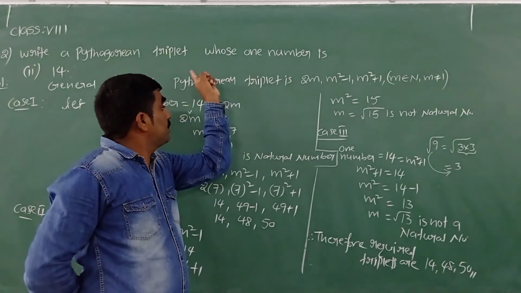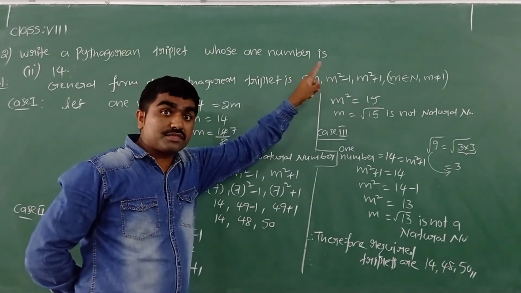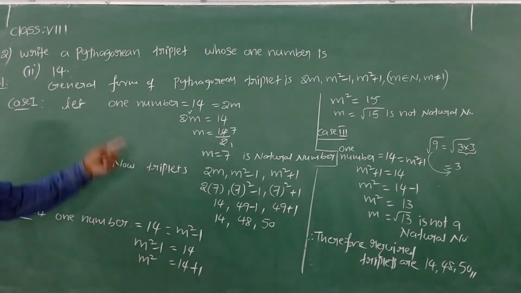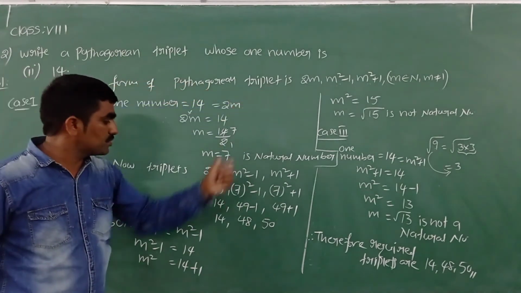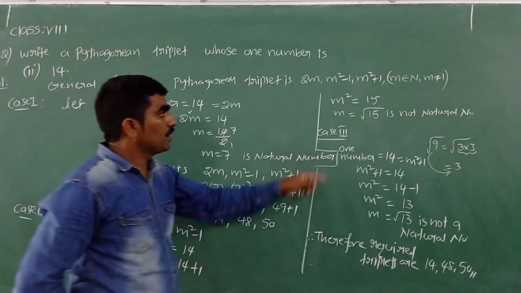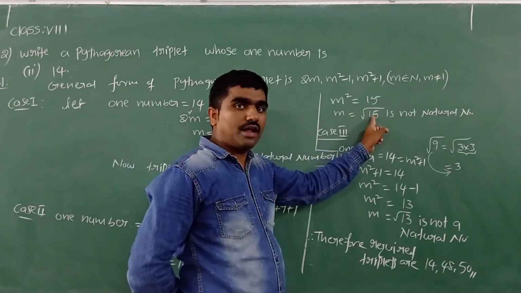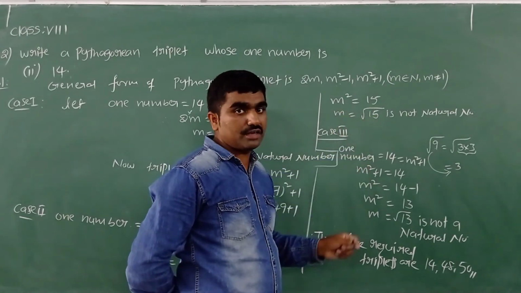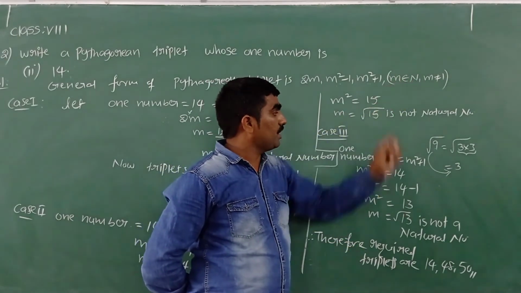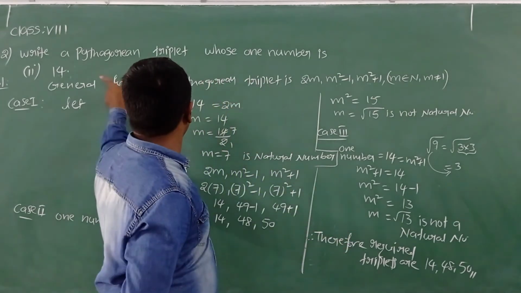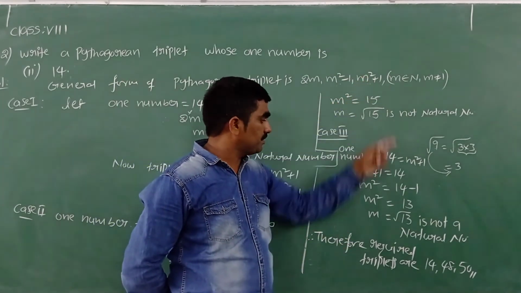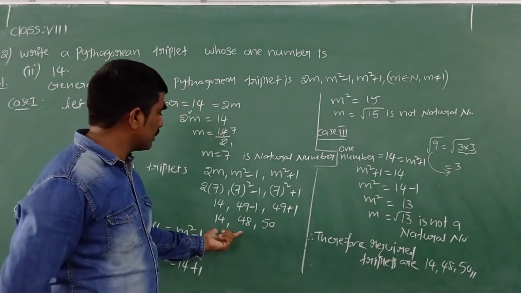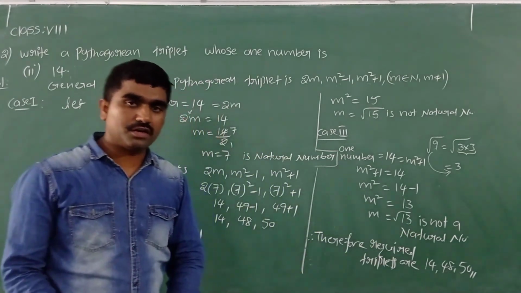I took one number 14 as m square minus 1, but I got m value other than a natural number. So we can't write triplets. Next, I took the given number as the value of m square plus 1. Even there also I got other than a natural number. So only here I can see the required Pythagorean triplets.